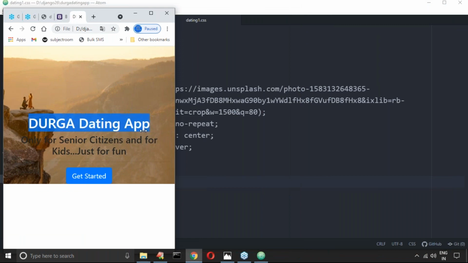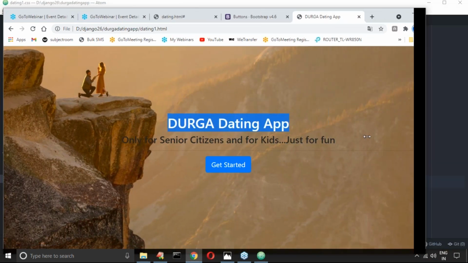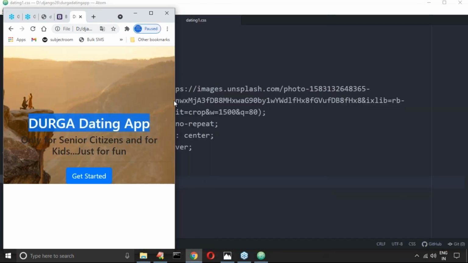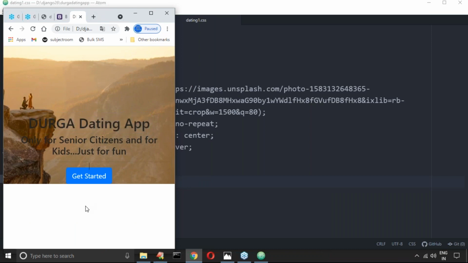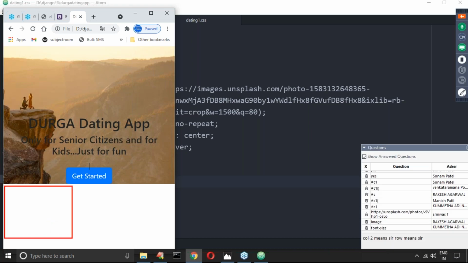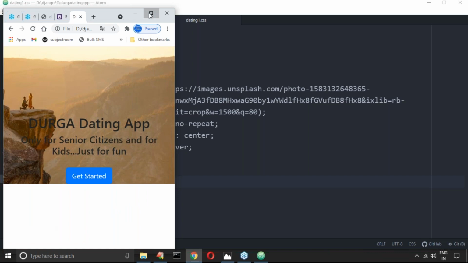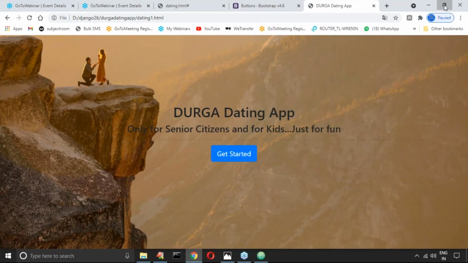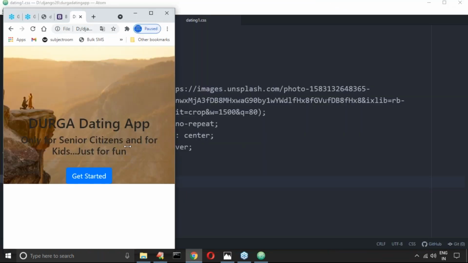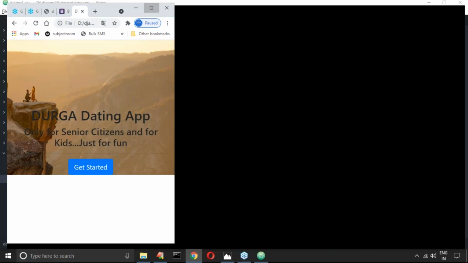There is some small problem we are facing. What is the problem? In the mobile view, have you observed the white space at the back? In the mobile view, we are seeing white space. This is a very common problem.